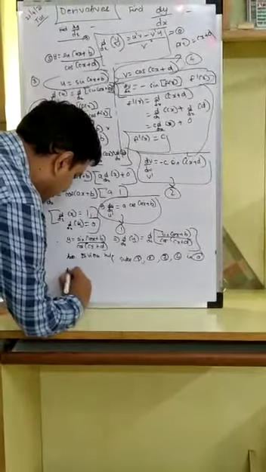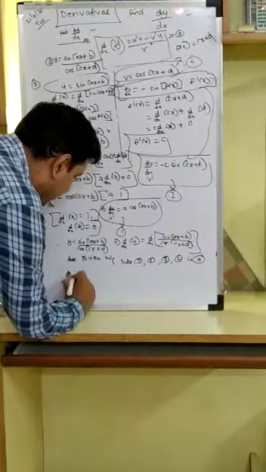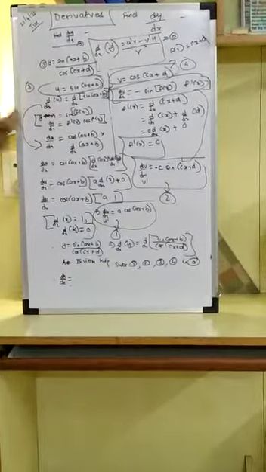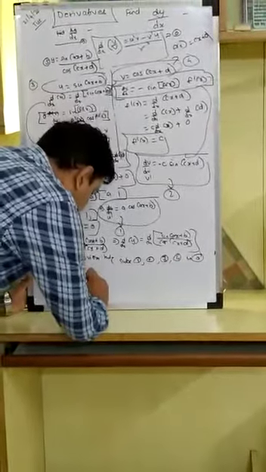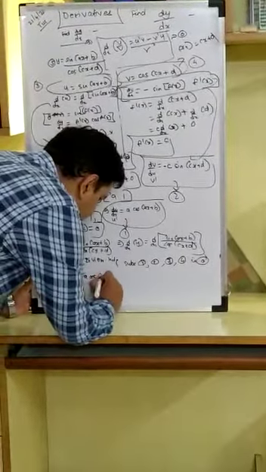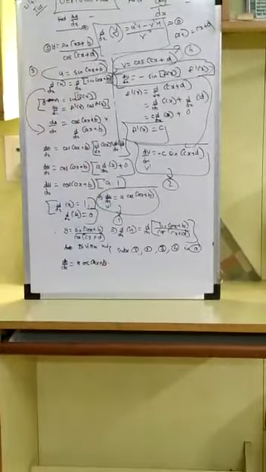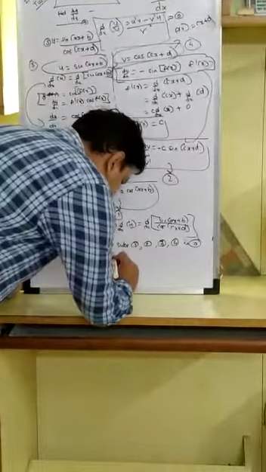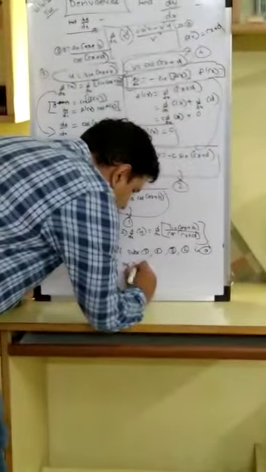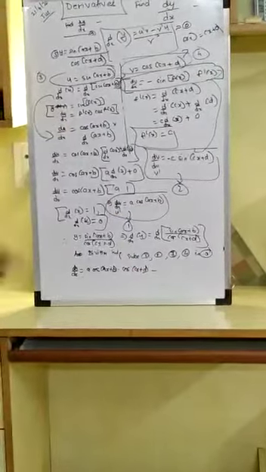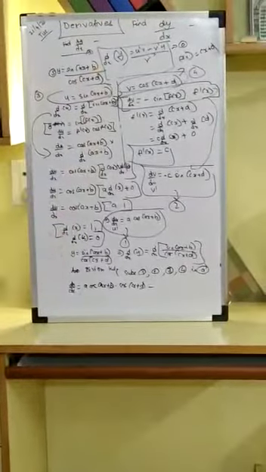Therefore, I get dy by dx is equal to u dash v. So, I have a cos of ax plus b into v, which is cos of cx plus d, minus v dash u.